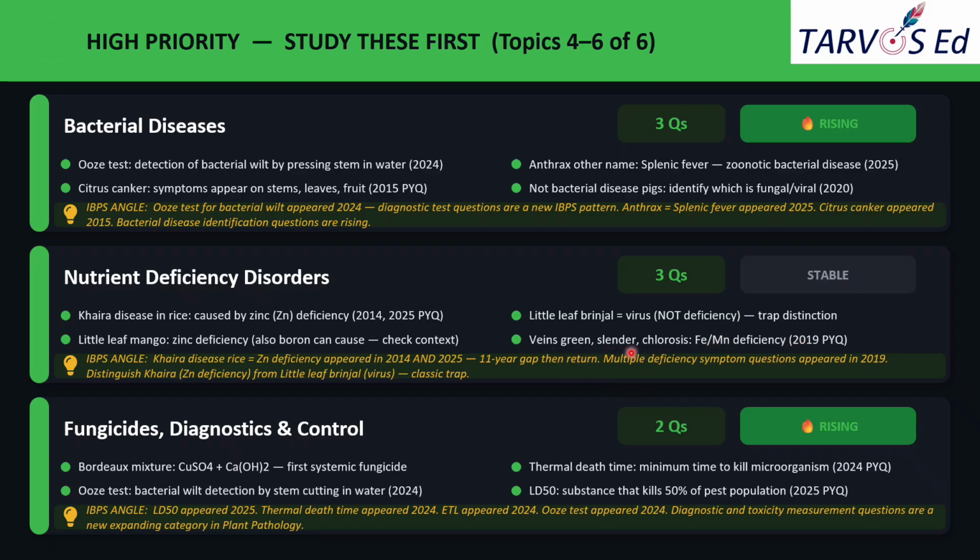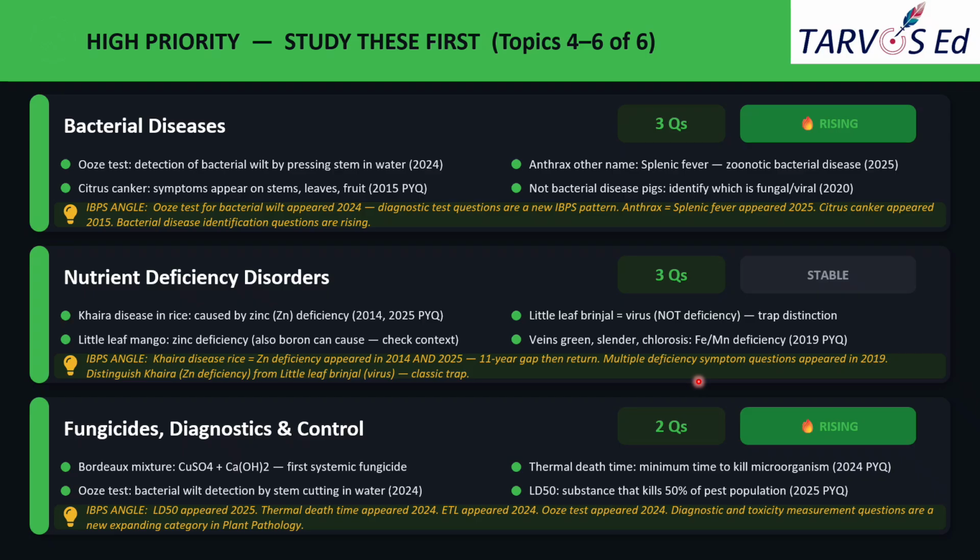Vines, green, slender, chlorosis. So here, this is the main deficiency of iron or manganese. Okay, so that's all about nutrient deficiency disorders. Not only this, you should also focus on other deficiencies also. At least for the major crops, you should know what they are, and you can make a list. At the last time, you just go through it. That would be really helpful for your last-minute preparation.